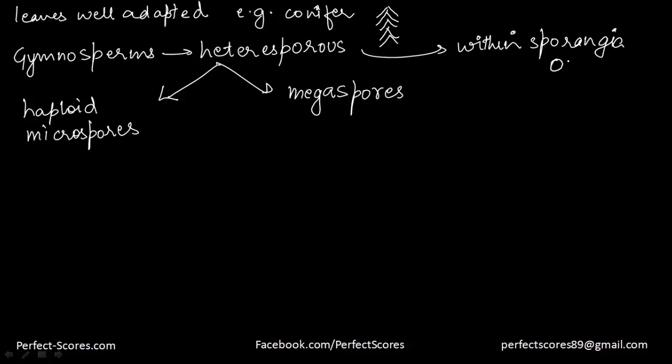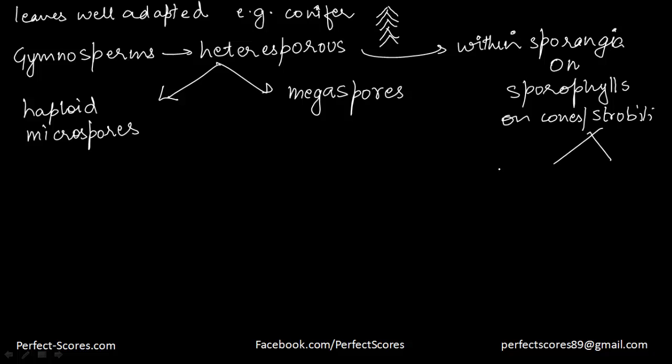And these sporangia are there on the top of sporophylls, just like in case of bryophytes. And they are arranged spirally along an axis, or they can also be in the form of cones, which are also known as strobili. Now these strobili bear the microsporophylls for the microspores, and microsporangia.